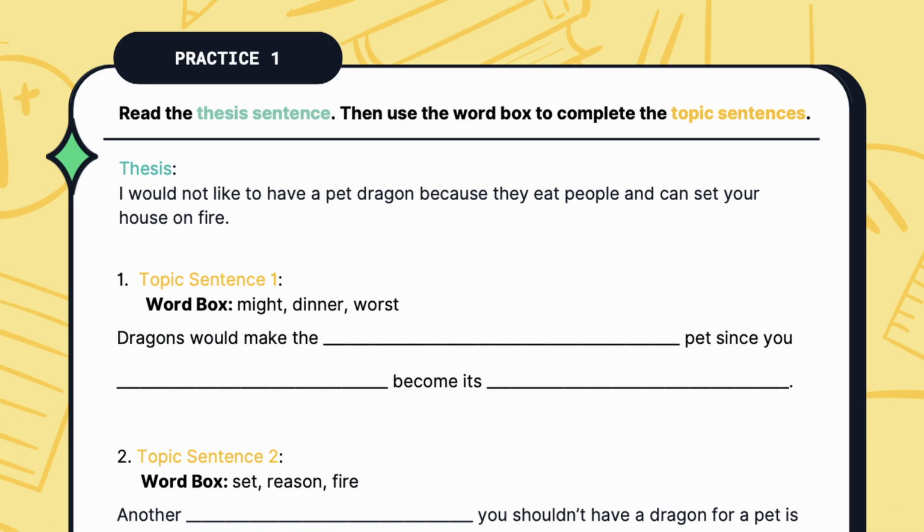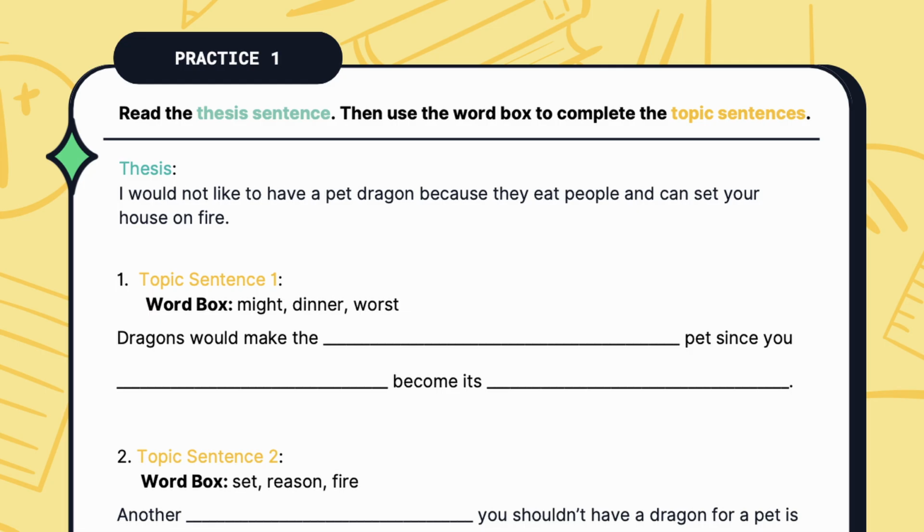Now let's move on and practice writing topic sentences. All right, now let's start with practice 1. Read the thesis sentence. Then use the hints to complete the topic sentence. Thesis. I would not like to have a pet dragon because they can eat people and can set your house on fire. Topic sentence 1. Your hints are might, dinner, and worse.